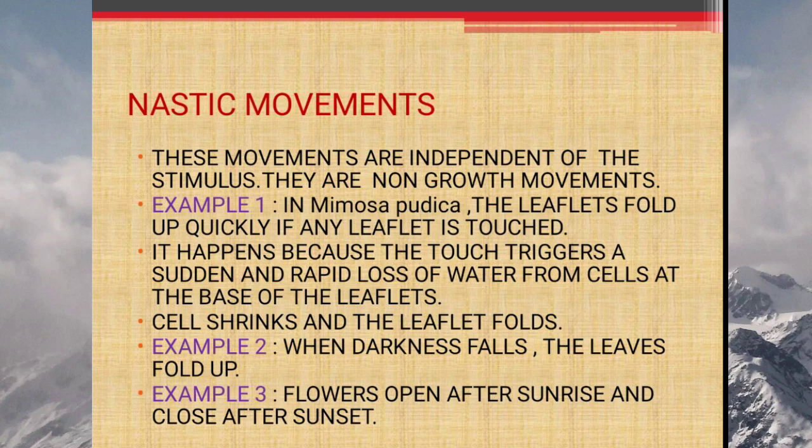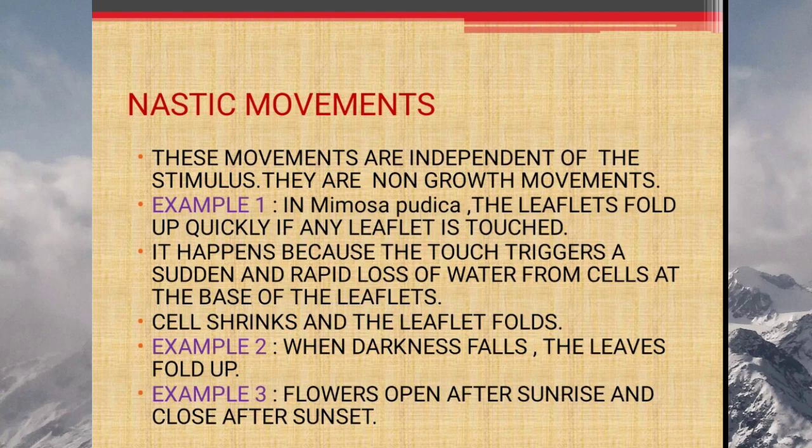Now first we will be talking about nastic movements. These movements are independent of stimulus direction. They are non-growth movements. Example, in the mimosa plant, the touch-me-not plant, the leaflets fold up quickly if any leaflet is touched. It happens because the touch triggers a sudden and rapid loss of water from cells at the base of the leaflets. Cells shrink and the leaflet folds. Second example, when darkness falls, the leaves fold up. Third example, flowers open after sunrise and close after sunset.